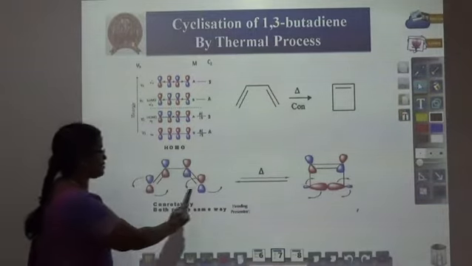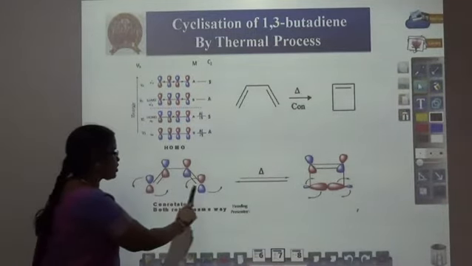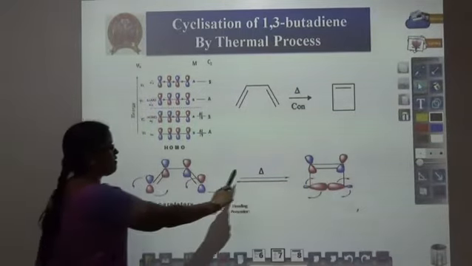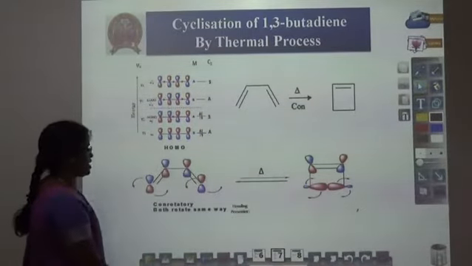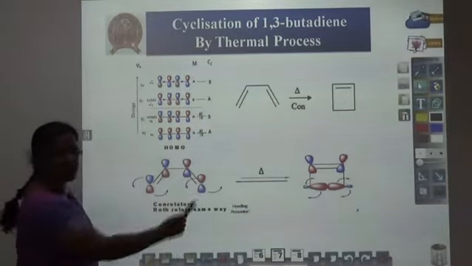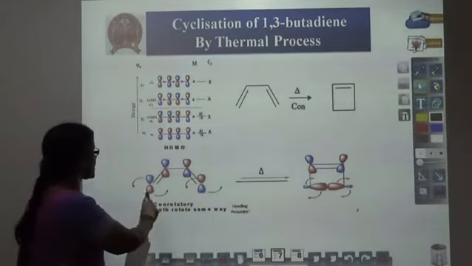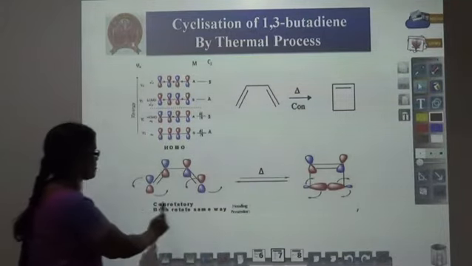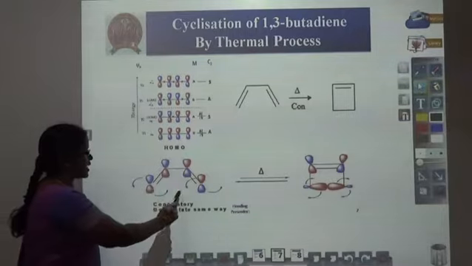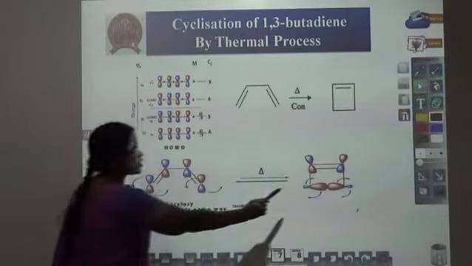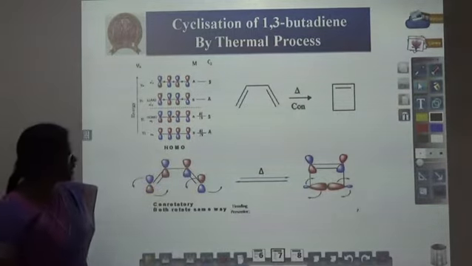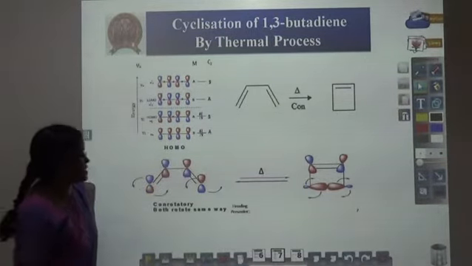These orbitals are out of phase orbitals. That out of phase orbital under thermal condition undergoes con-rotation. Con-rotation means orbitals are rotated in the same direction. For example, here it is rotated in the anti-clockwise direction to meet orbitals of the same sign. That leads to the formation of a sigma bond.